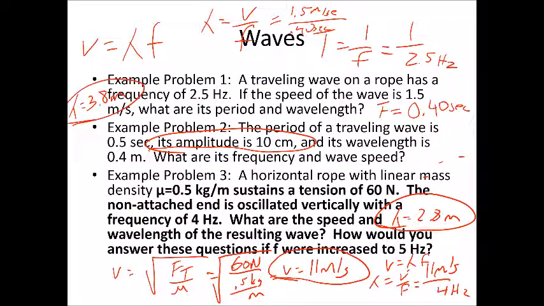Well, let's assume the tension stays the same. That means the speed can't change. So if the frequency goes up, the wavelength must go down. So we would just simply change this 4 right here to 5, and we would go 11 divided by 5. And we would end up with a new wavelength of about, instead of 2.8, about 2.2 meters.